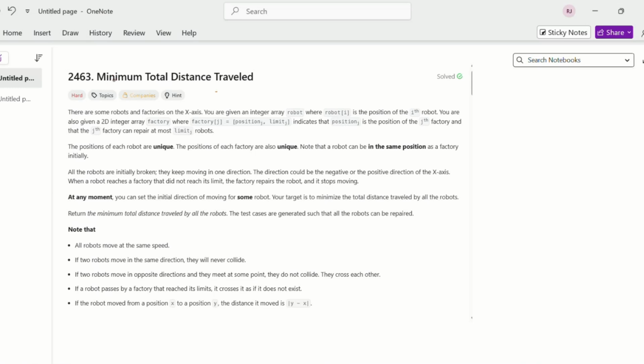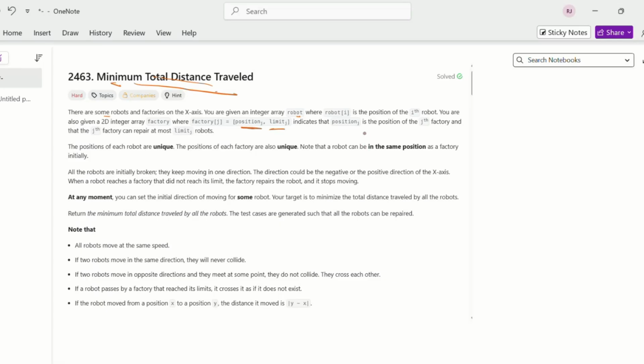Hi everyone. So today's problem of the day is minimum total distance traveled. What is given in the problem is that there are some robots and factories on the x-axis, and you are given an integer array robot where robot[i] is the position of the ith robot. You are also given a 2D integer array factory where factory[j] is a pair: the first index is the position, and the second index denotes the limit.